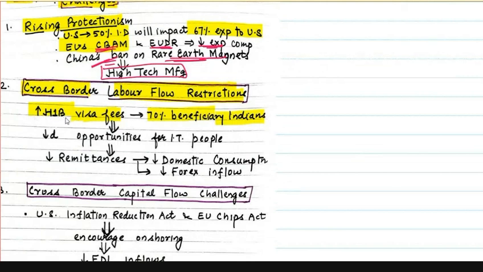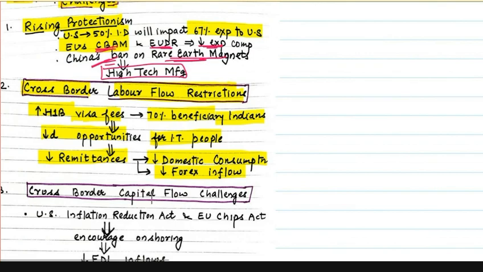And if the visa fees are increased, if Indians are not able to go to US, then it means there is reduced opportunity for IT people. And reduced opportunity for IT people in US means reduction in remittances. Reduction in remittances means there will be a decrease in domestic consumption in India. And there would also be a reduction in forex inflow in India. So that's another challenge, because of cross-border labor flow restrictions.